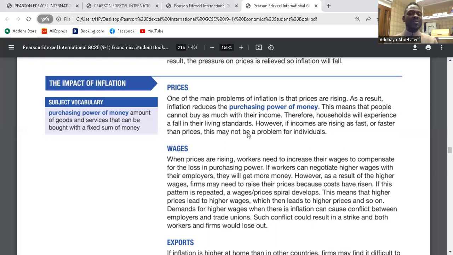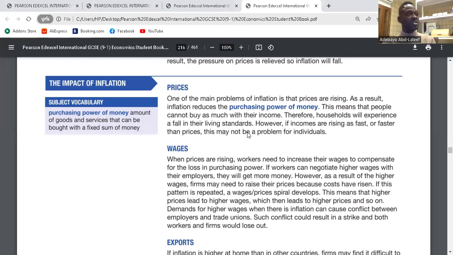However, if incomes are rising faster than prices, this may not be a problem for individuals. When there's inflation, the purchasing power of individuals reduces. As a result, we won't be able to spend as we used to spend. But if there's inflation and our income level is increasing at the same time at a faster rate than the inflation rate, there won't be a problem because we'll still be able to afford what we used to afford. Is it clear? Yeah.